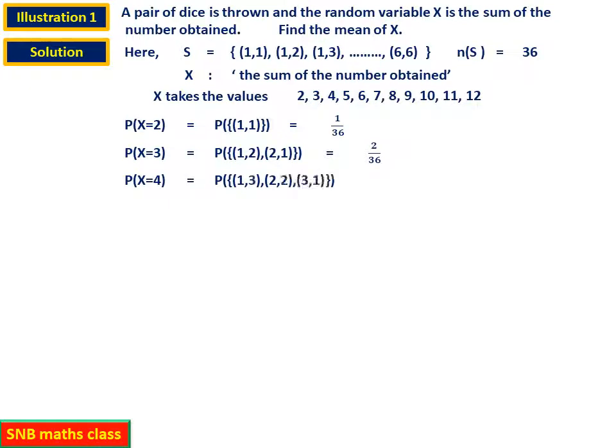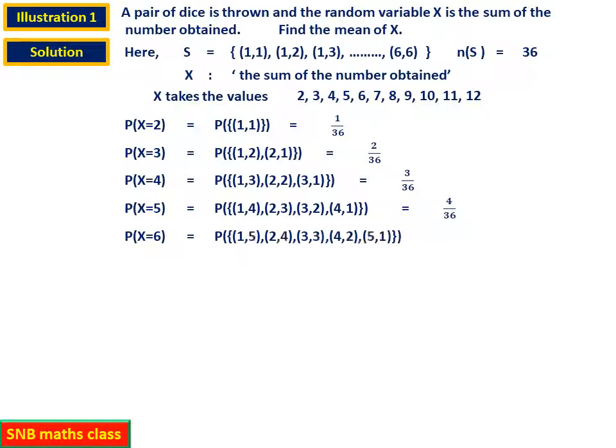Similarly, probability x equal to 4, now this will be equal to, what are the outcomes? One is 1 3, then 2 2, then 3 1. So totally there are 3, therefore it is 3 by 36. Similarly, probability x equal to 5, so it is outcome 1 4, 2 3, 3 2 and 4 1. These are the outcomes. Therefore corresponding probability will be 4 by 36, because there are 4 outcomes. Probability x equal to 6 means sum should be 6. So 1 5, 2 4, 3 3, 4 2 and 5 1. All these pairs sum is 6. Therefore count how many are there. Totally 5. So it is 5 by 36.